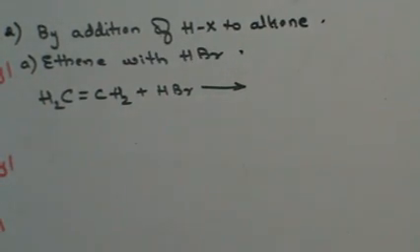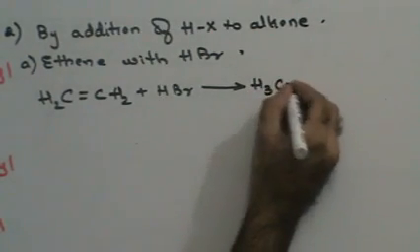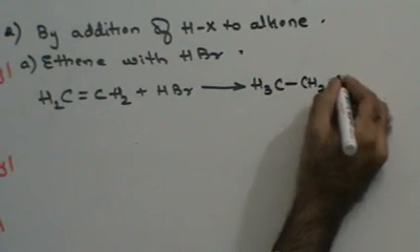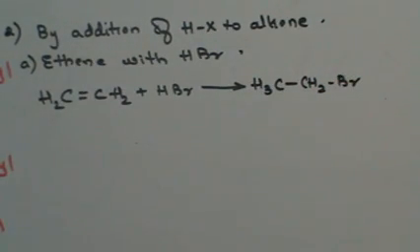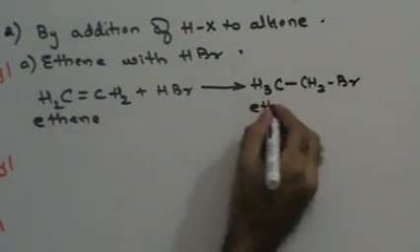Right? You will have an addition reaction. What is an addition reaction? 2 or more reactants combine to give you a single product. So one hydrogen will go here, so you will get H3C, and the bromine will go here, so CH2Br. You have an addition reaction taking place. So ethene gets converted into ethyl bromide.